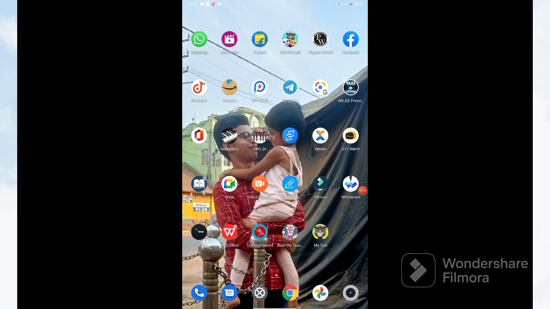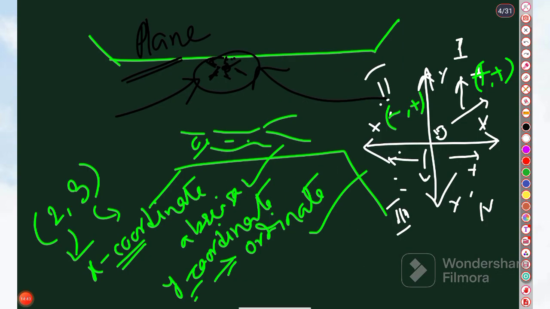First is the x coordinate and second is the y coordinate. Understand? And these are called coordinates.